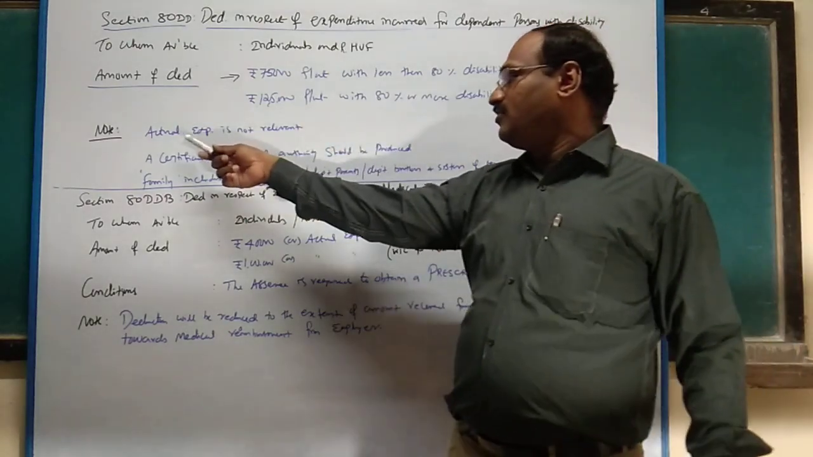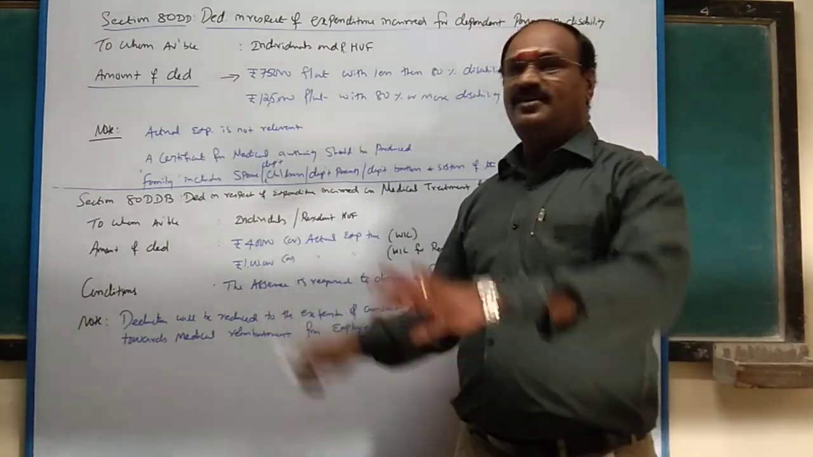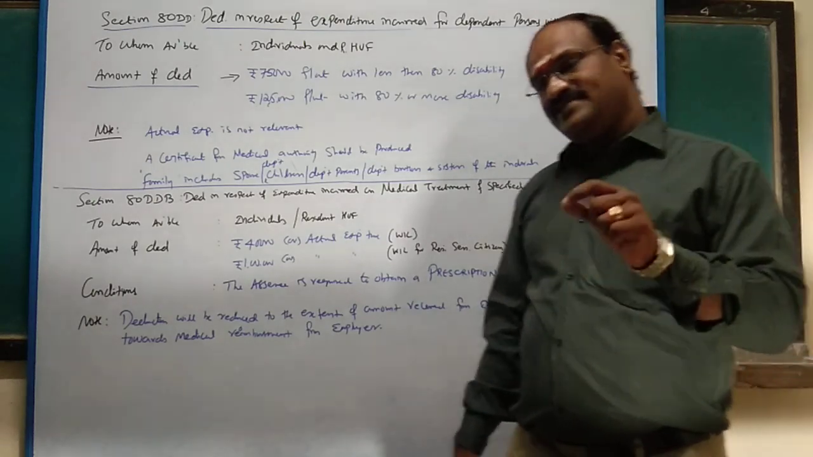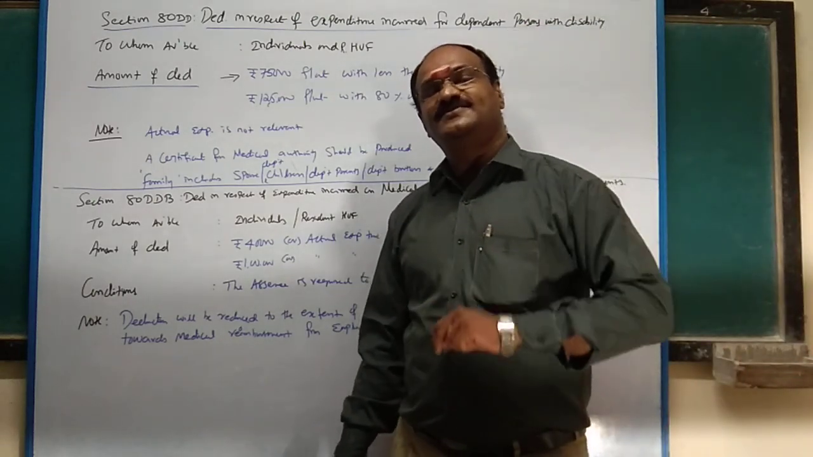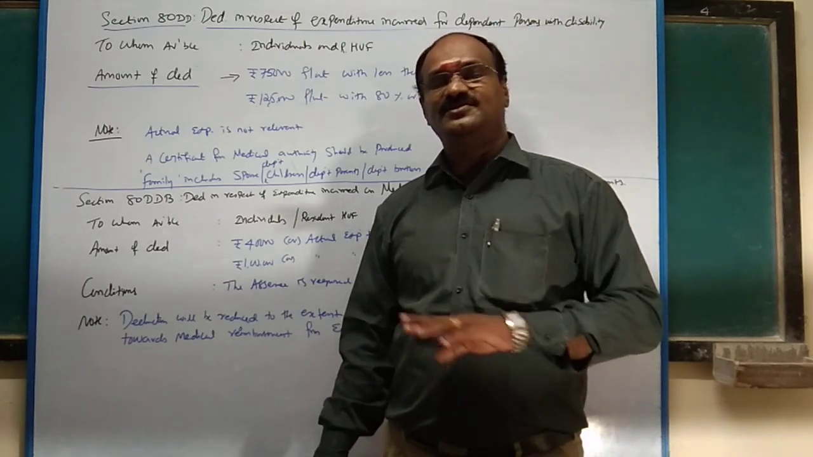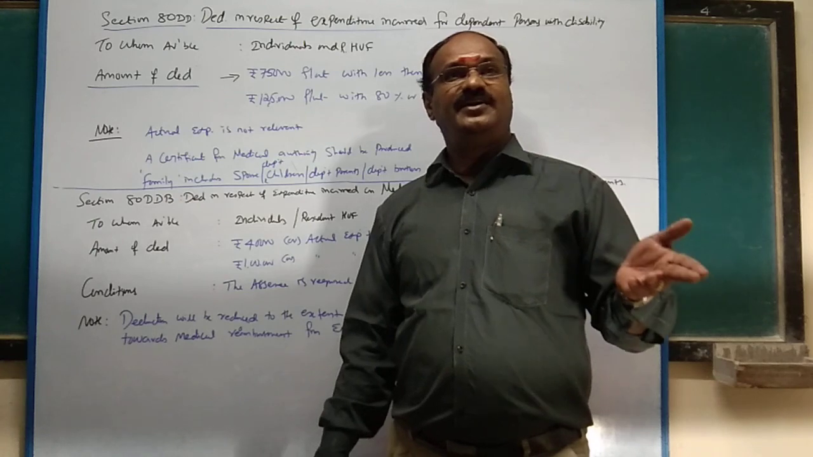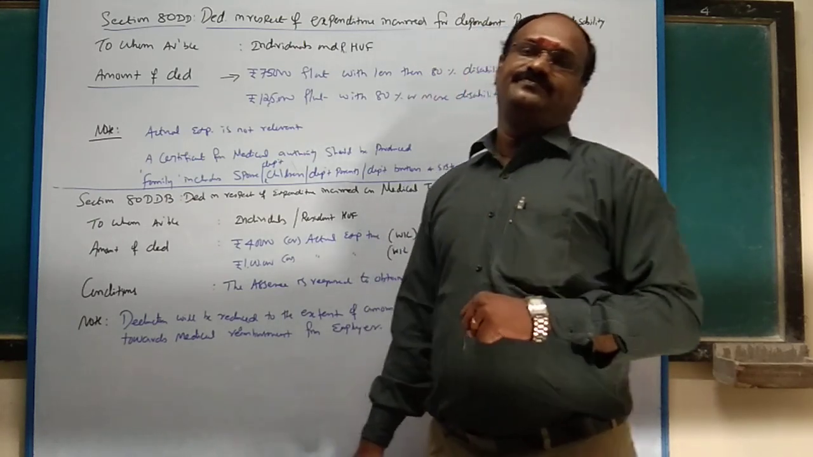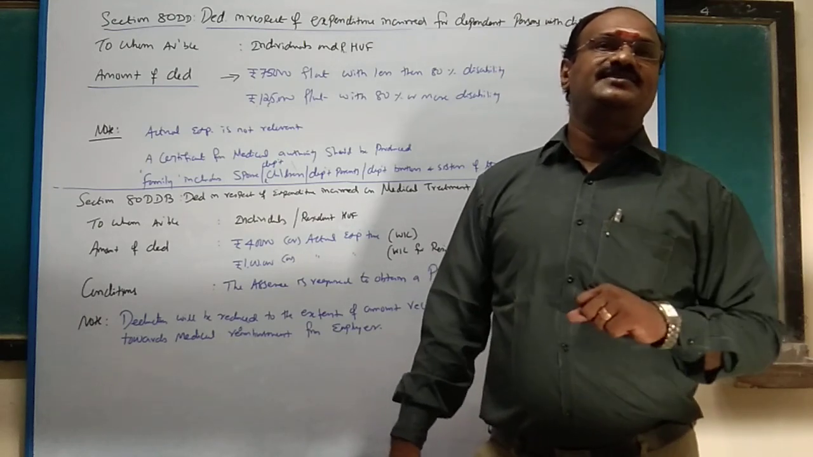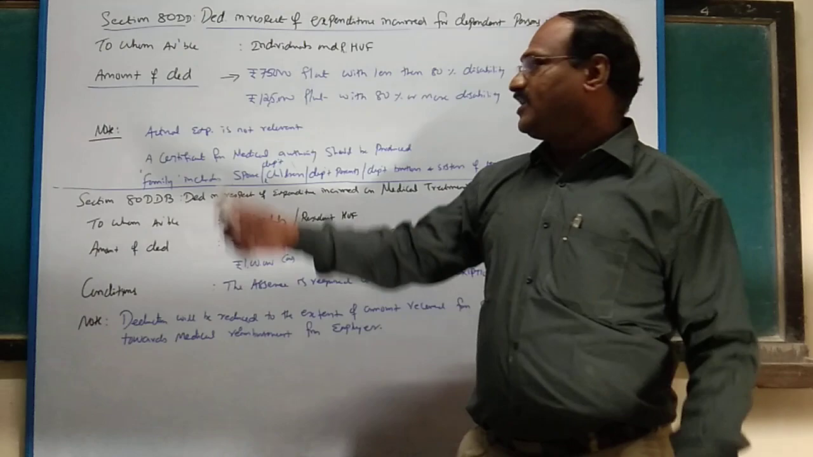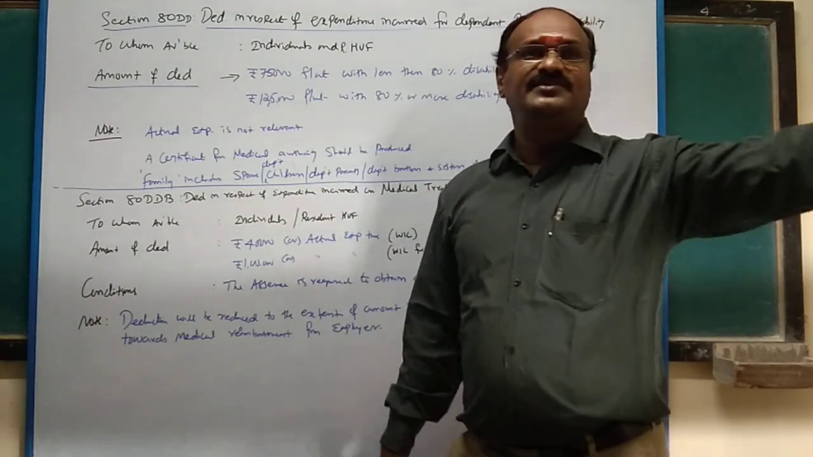Note number 1, actual expenditure is not relevant. In the problem given, Ms. X is dependent on the assessee. Actual expenditure is 60,000 rupees. It is based on severe disability, severe means more than 80%, so you can claim 1,25,000. Or if it is less than 80% disability, you can claim 75,000. Even though actual expenditure is 60,000, you can claim 75,000. Thereby, actual expenditure is not relevant.